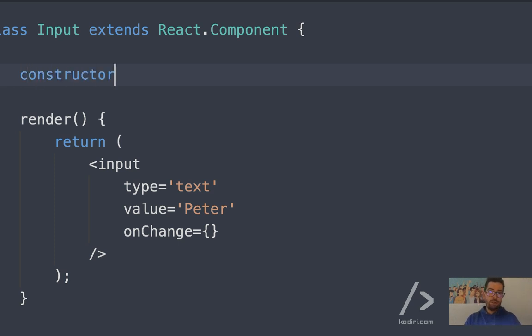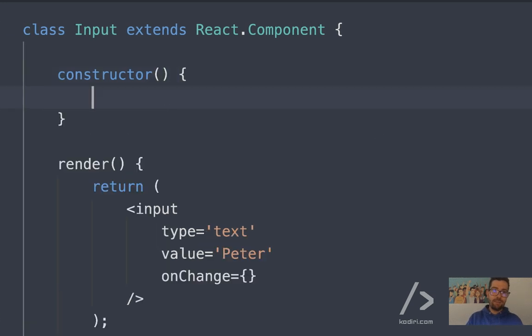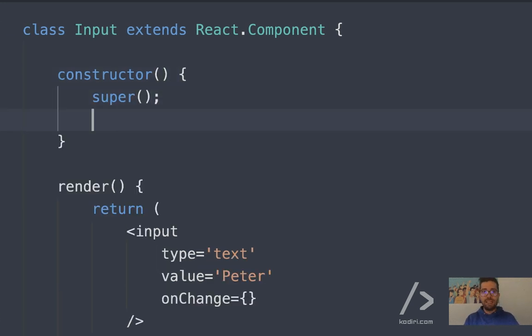Constructor, and then super, and then this.state equals something like value Peter, yeah, because of the default.